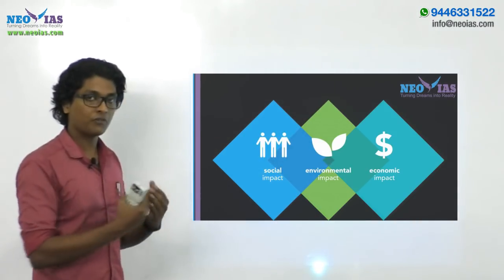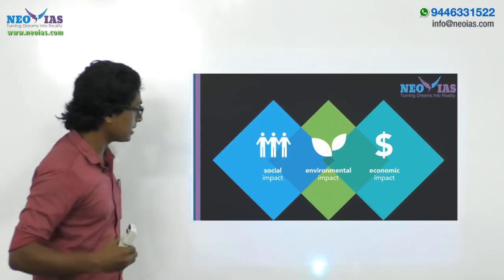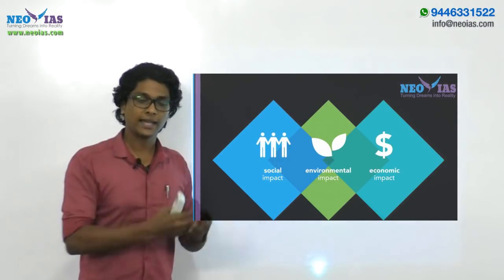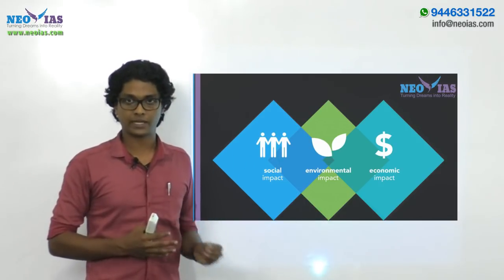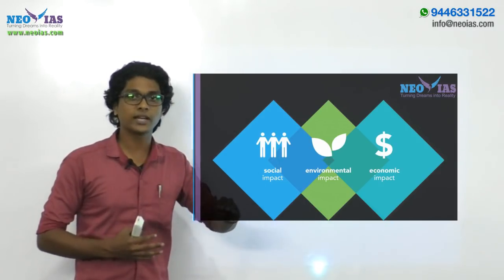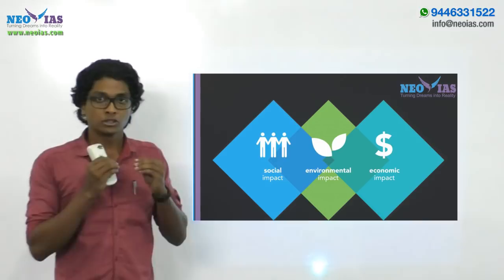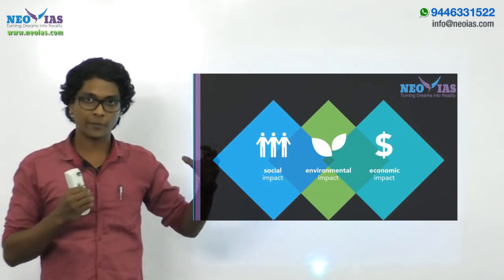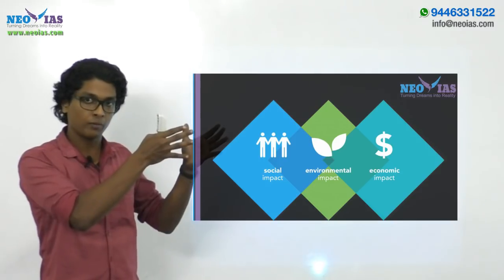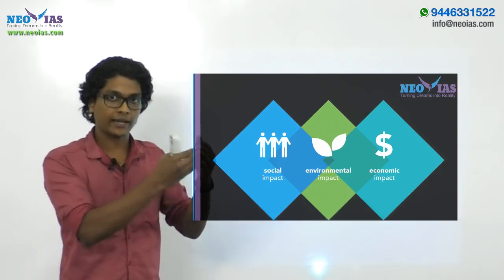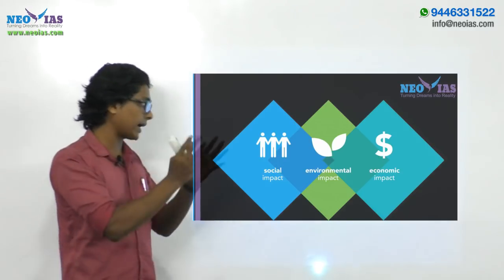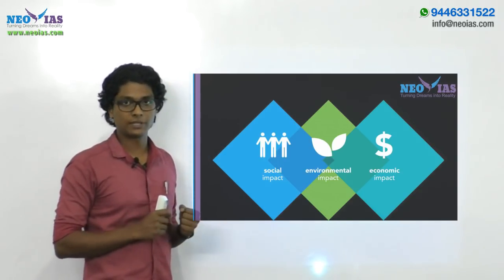So the development which we attain by integrating the social aspect, environmental aspect and economic aspect, that we call sustainable development, the development which can be sustained for the future. The development should be attained by preserving nature and the environment, and this environment shouldn't be degraded, and it should be passed on to the coming future generations. That's the overall idea behind sustainable development.